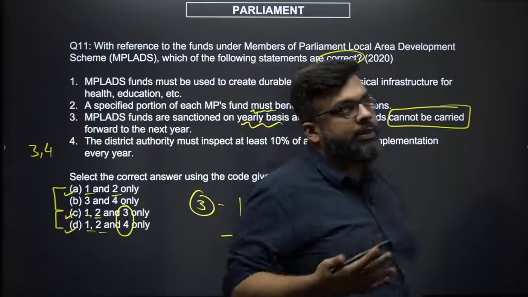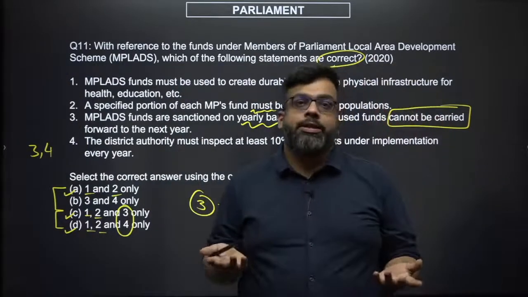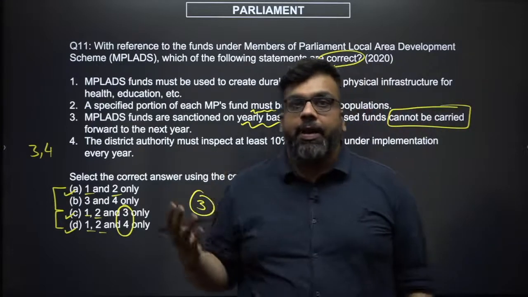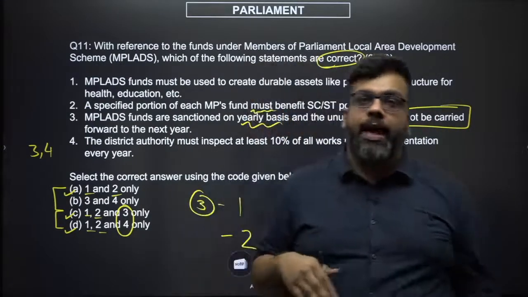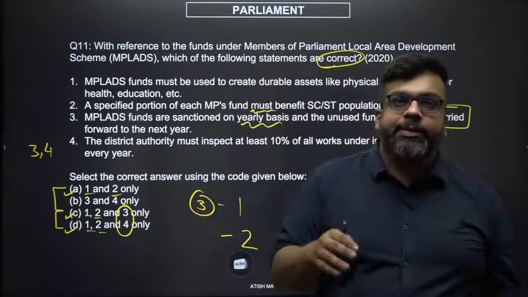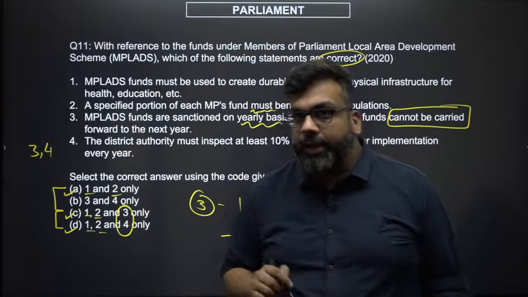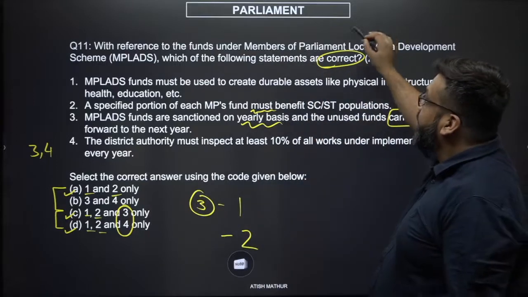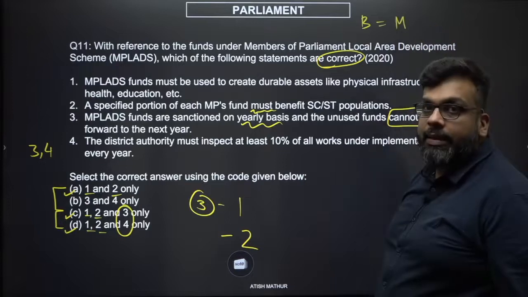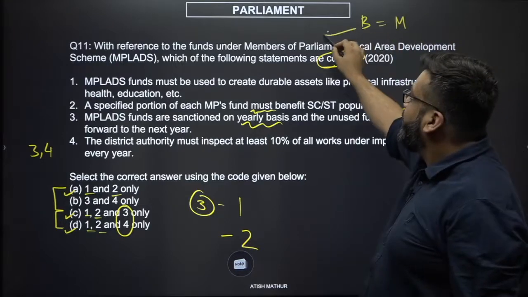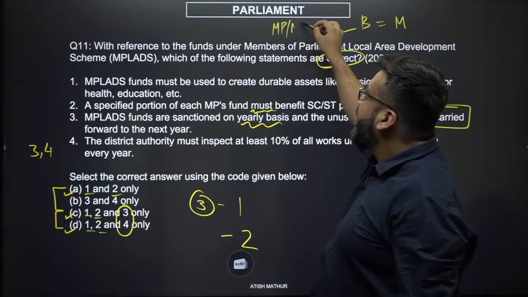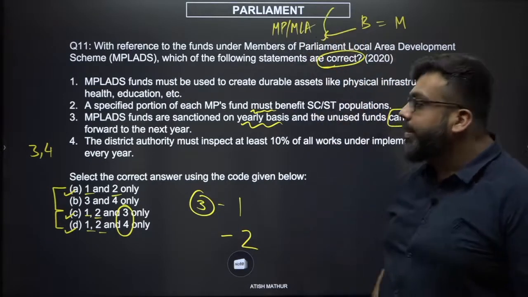You would have heard of something called the March rush in the budget, that the ministries or the departments have to spend the money allocated to them before the financial year ends. Otherwise, it lapses, the government takes it back. But this is for funds which the budget has given to the ministries. We are talking about funds which have been given to our MPs or our MLAs. There's this distinct difference.